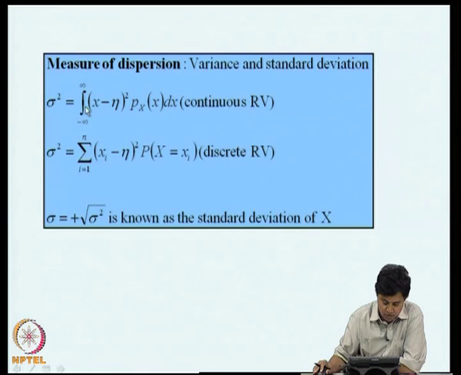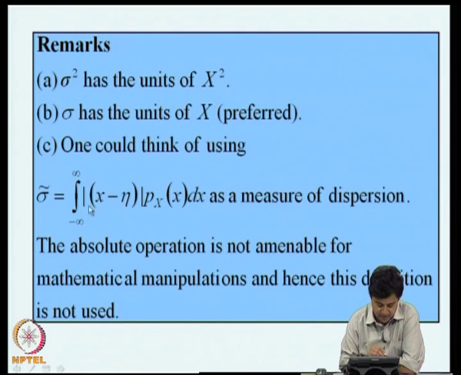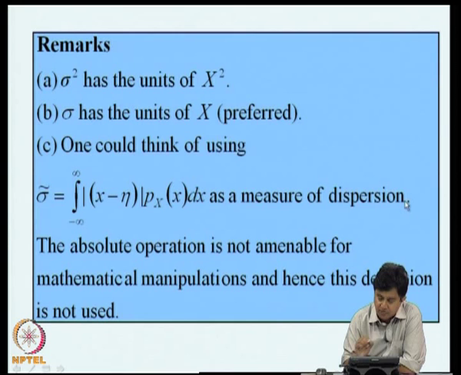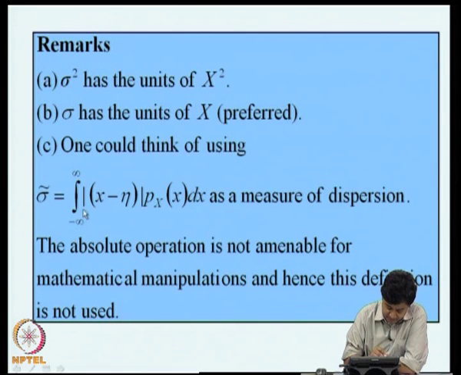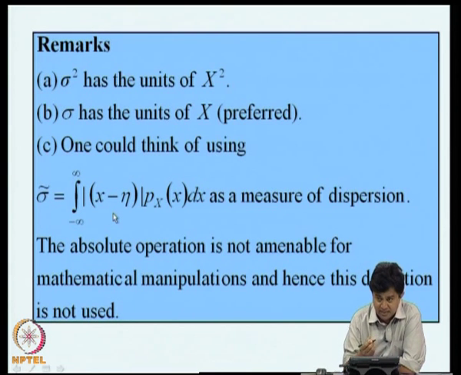We may be tempted to offer an alternate definition for a measure of dispersion where, instead of squaring and then taking a square root, I can as well consider the integral from minus infinity to plus infinity of modulus of x minus eta times Px of x dx as a measure of dispersion. This is perfectly valid as a definition, but it is not commonly used because the operation of taking absolute value is not amenable to algebraic manipulations.